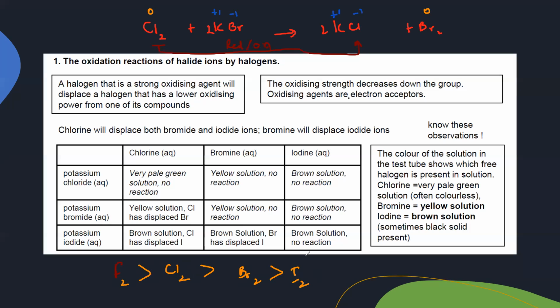And oxidizing agent by itself is reduced, and reduction is a gain of electron. Is it clear this part? Any doubt till this point?